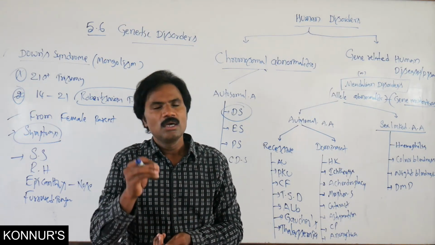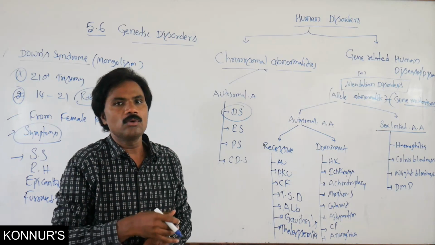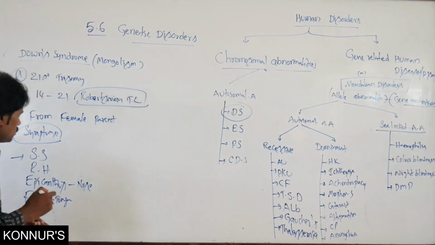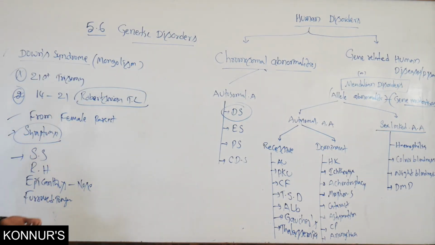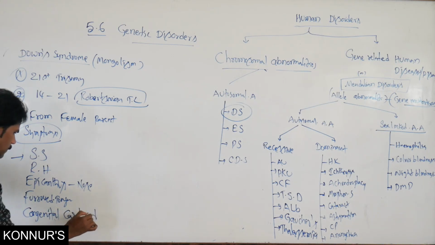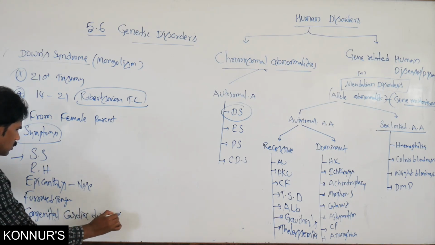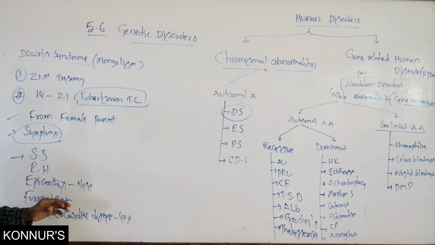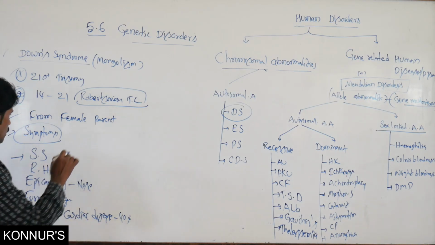Then another very important one, mentally retarded. Along with this, congenital cardiac diseases. Normally 40% have congenital cardiac disorders.